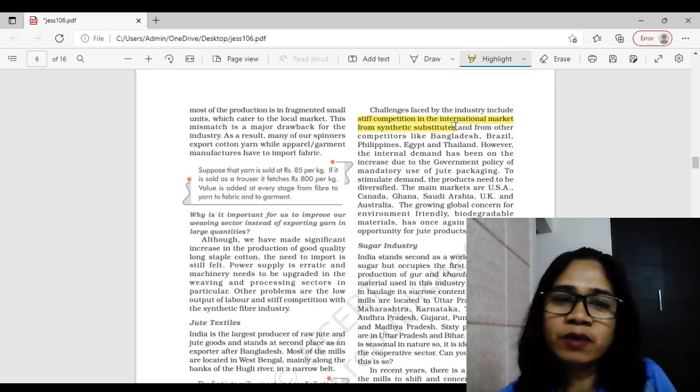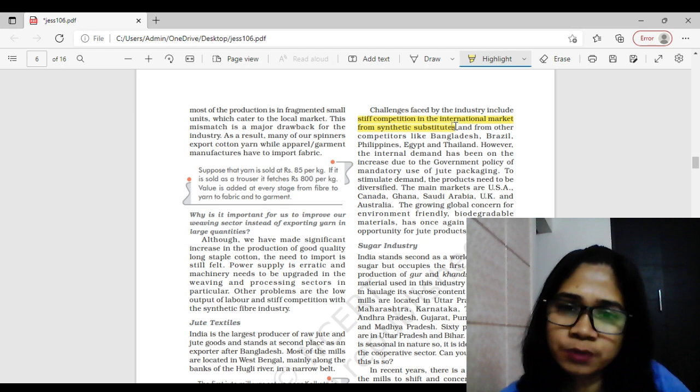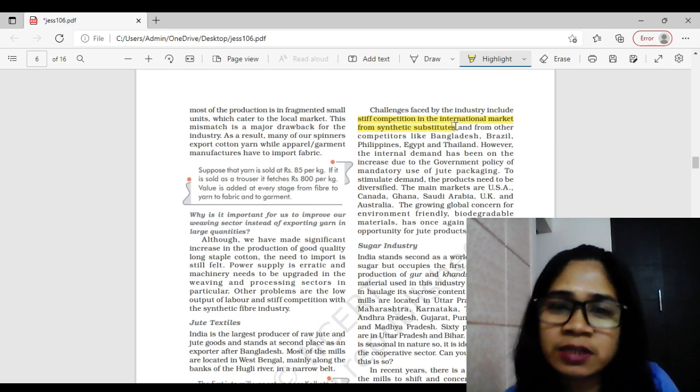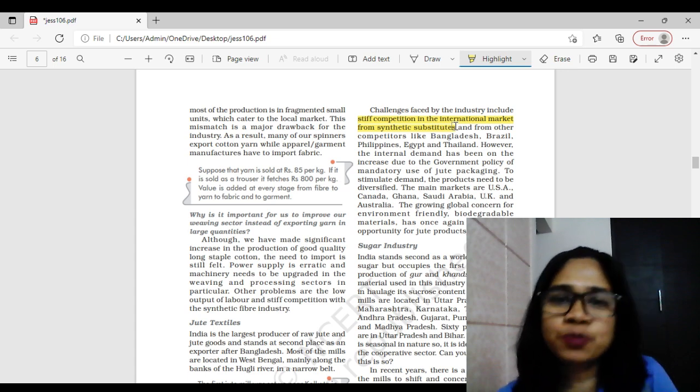So in this way, when we manufacture jute on an everyday basis, each laborer there costs 50 rupees less than in our country. So definitely their jute product is going to be cheaper than our jute product, right?